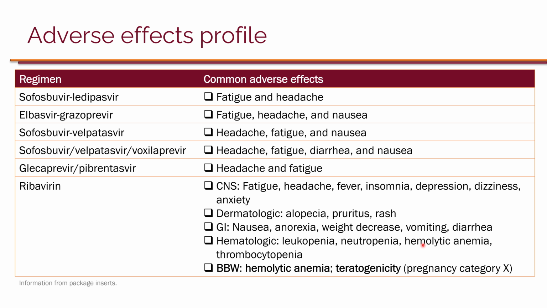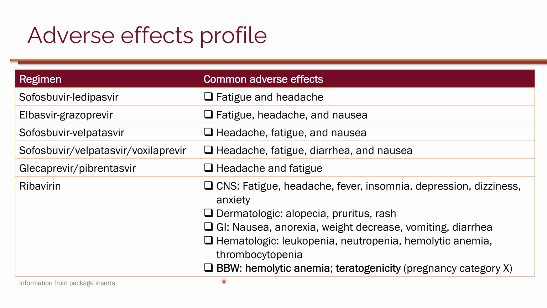And this can be pretty severe, especially if you use this in patients with advanced cirrhosis. So decompensated cirrhosis patients typically tend to have low platelets. They may have bleeding issues, GI bleeding. And so the dosing of ribavirin, in fact, is based on the level of hemoglobin. So essentially, if somebody's hemoglobin is going down, as well as platelets, there are recommendations in the package insert on how to adjust dose. And at some point, it becomes contraindicated.